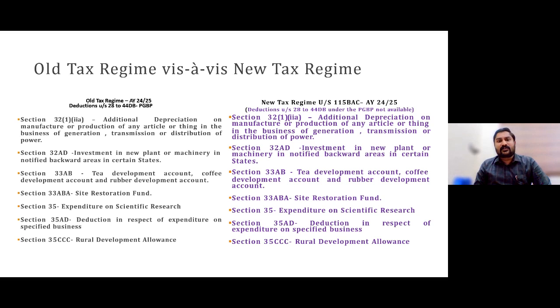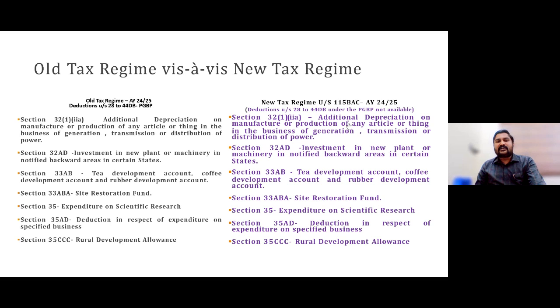Then 35CCC, rural development allowance. All those deductions are eligible only for old regime holders, and are not applicable for new regime ones.